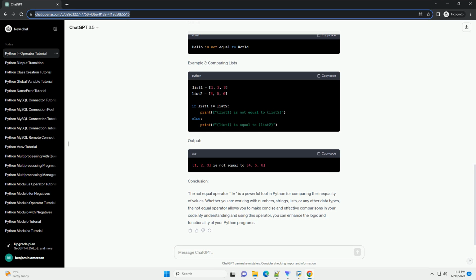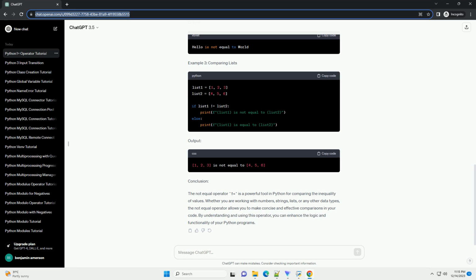Example 1, comparing numbers. Output. Example 2, comparing strings. Output. Example 3, comparing lists. Output.